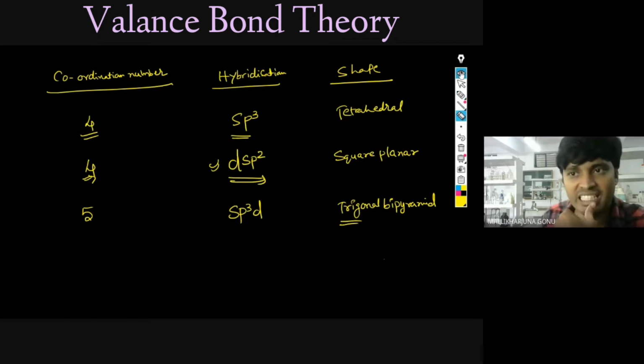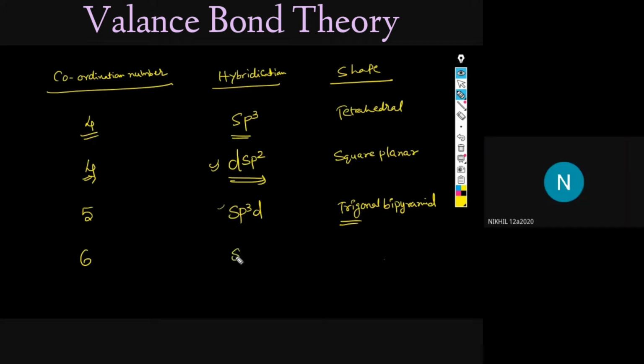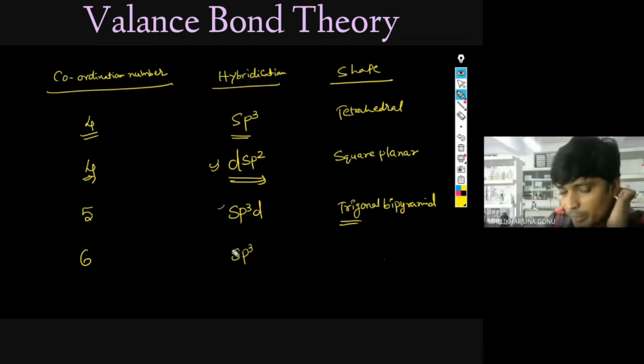Okay. So if 6 is there, what will that be? Nikhil, if 6 is there, what will the hybridization be? Pooja, what will the hybridization be if 6 ligands are there? If coordination number 6 is there. By looking at this, you can tell. sp3d3. sp3d3 means how many will that become?